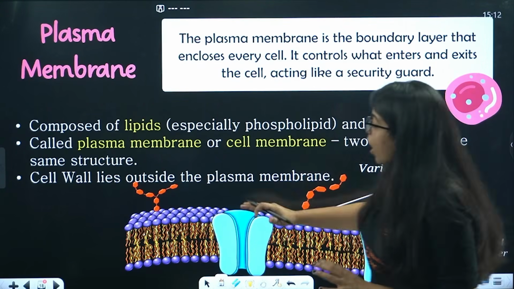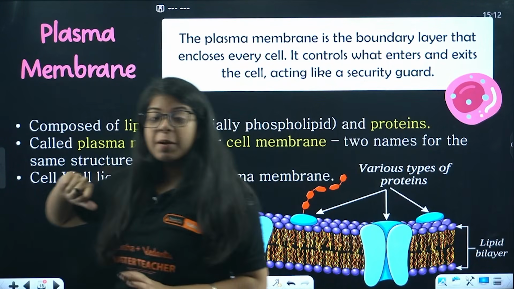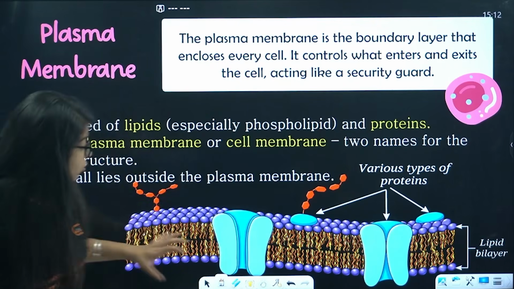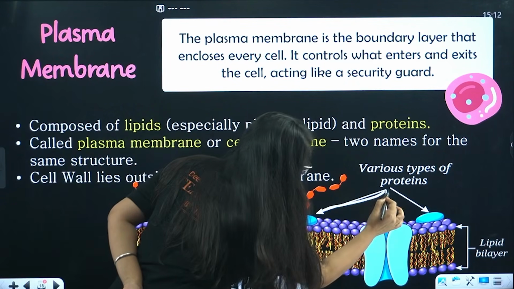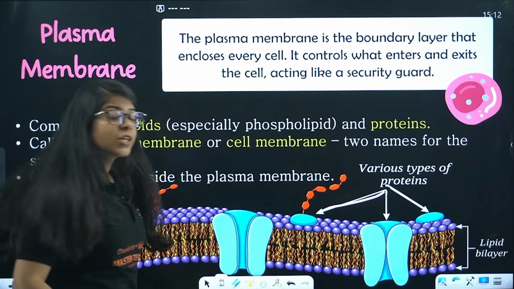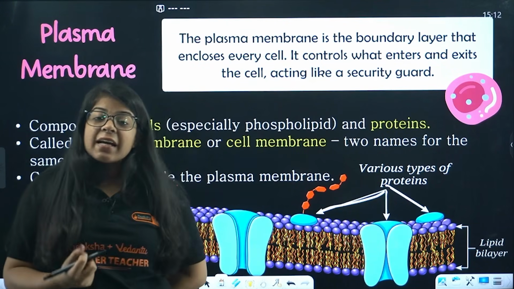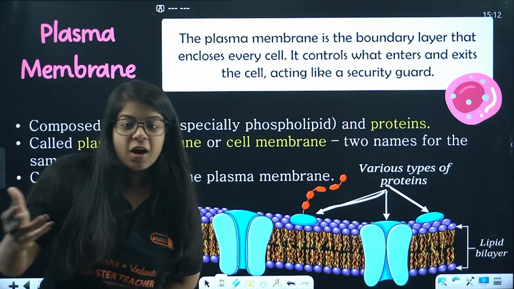Okay. Now outside this plasma membrane, we have the cell wall. It looks something like this. It has various kinds of proteins in its structure, which help decide what can enter and what cannot enter into our cell.